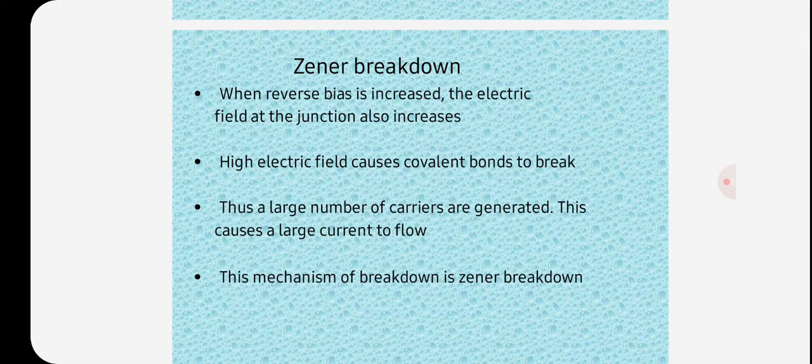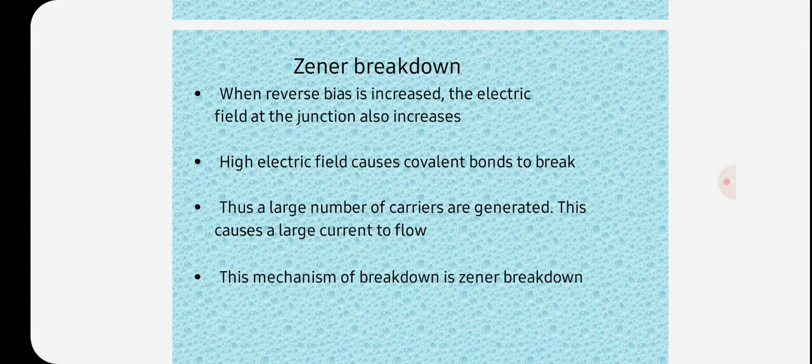A normal PN junction diode does not operate in the breakdown region because the excess current permanently damages the diode. Normally, PN junction diodes are not designed to operate in the reverse breakdown region.